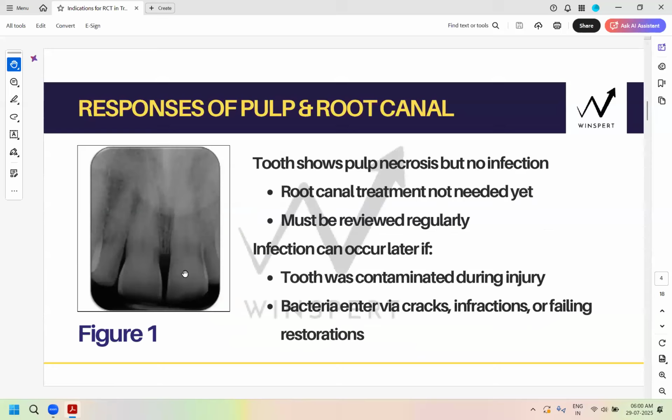This is an image which shows a maxillary left central incisor, your tooth 2-1 here. It was extruded when the patient was 12, and the patient is now almost 22. So it has been 10 years after the injury when this x-ray was taken. The patient has had regular reviews since then, and they have found that for 10 years it has not responded to any pulp test. That means it is permanently necrosed.